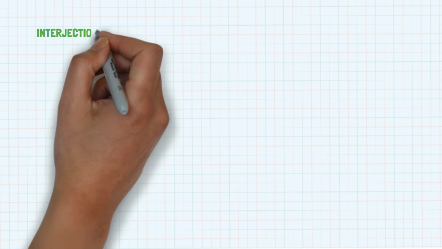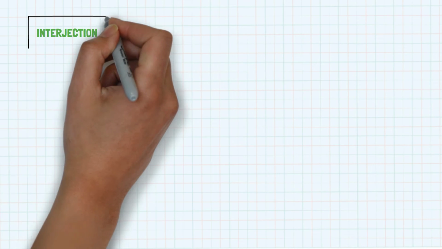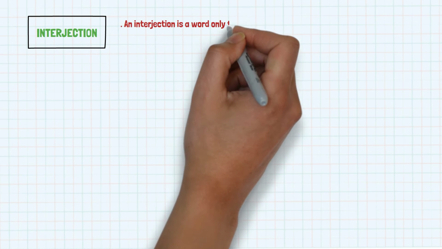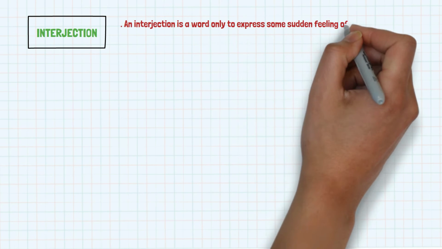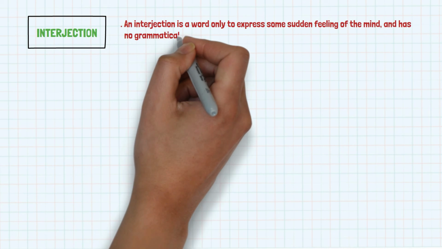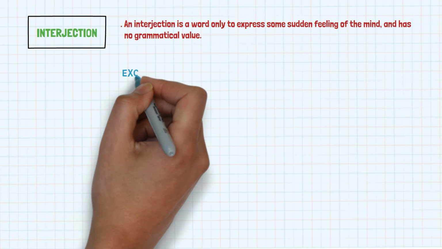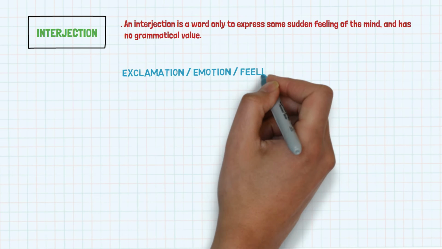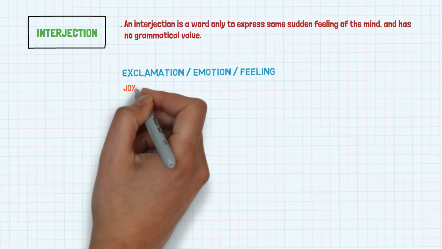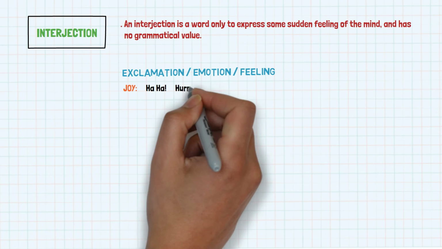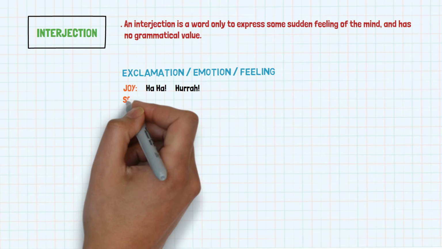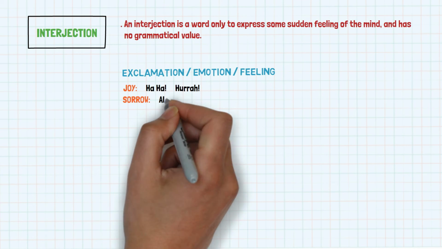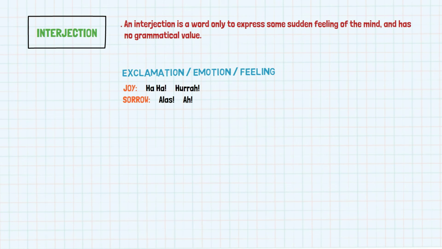Interjection. An interjection is a word only to express some sudden feeling of the mind and has no grammatical value. Exclamation or emotion or feeling. Joy: ha ha, hurrah. Sorrow: alas, ah.